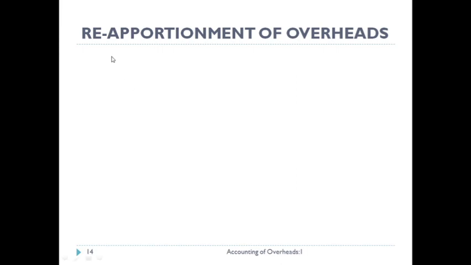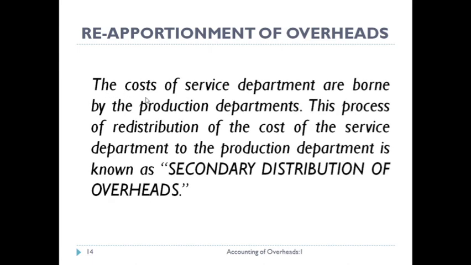The next process is reapportionment of overheads. Now, what is reapportionment of overheads? The cost of service departments is borne by the production departments. Why is it so? Because service departments provide services to production departments, and production departments use these services. That's why all the cost of service departments is charged to production departments. This process of redistribution of the cost of service departments to production departments is known as secondary distribution of overheads. Primary distribution is apportionment of overheads; secondary distribution is reapportionment of overheads.